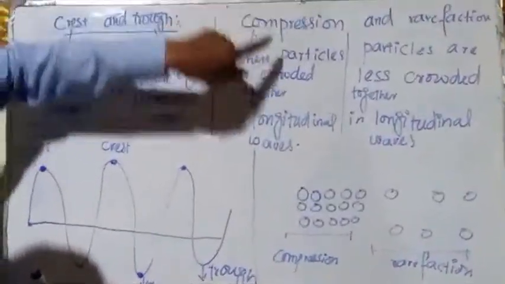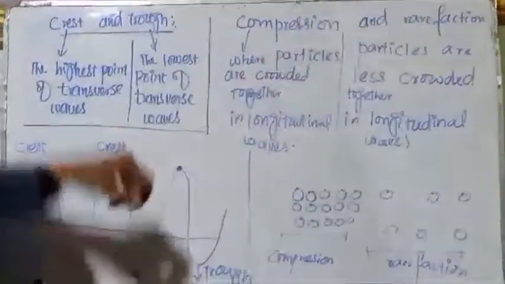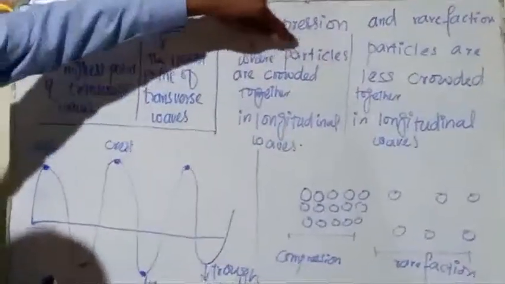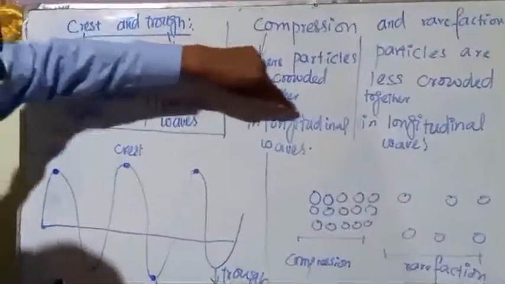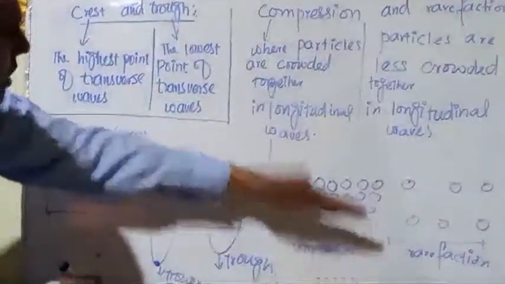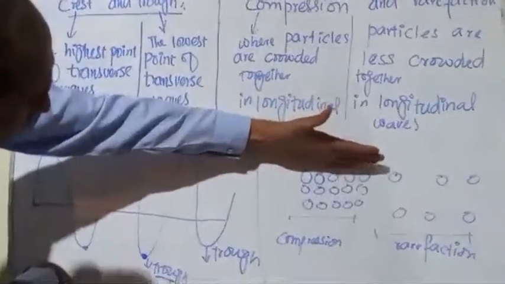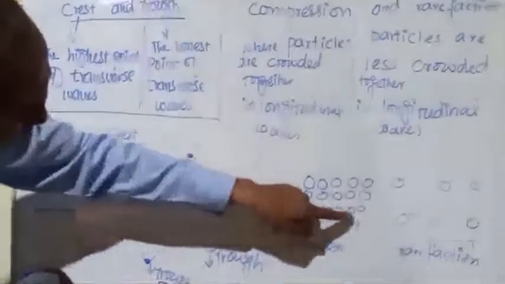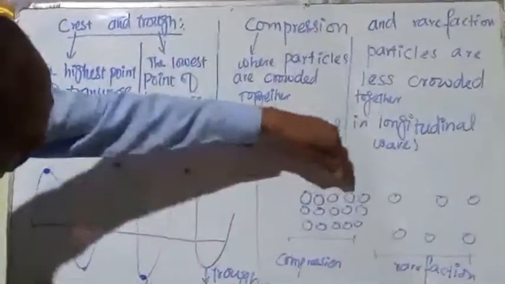So in a longitudinal wave there will be compression and rarefaction. Where the particles are crowded together in a longitudinal wave will be the compression. For example, if we see here where the particles are crowded, it means that the particles are very close to each other.